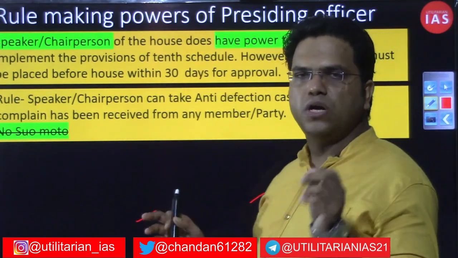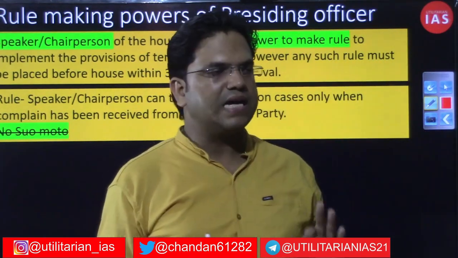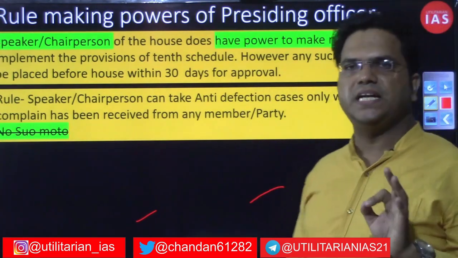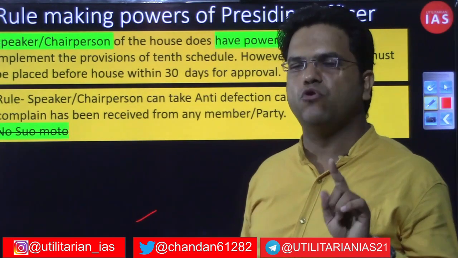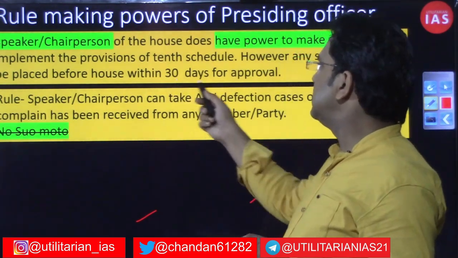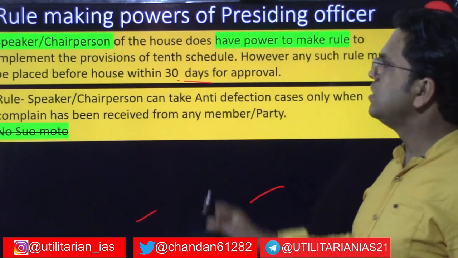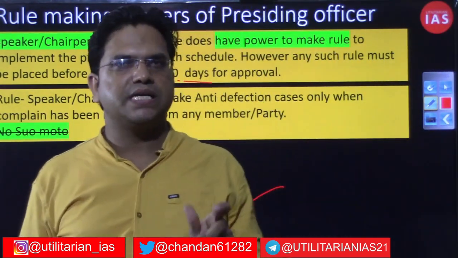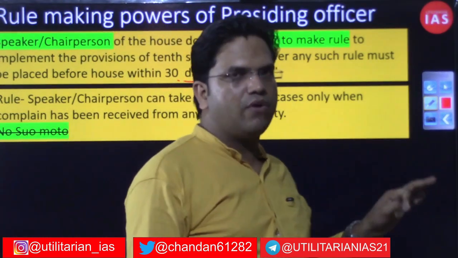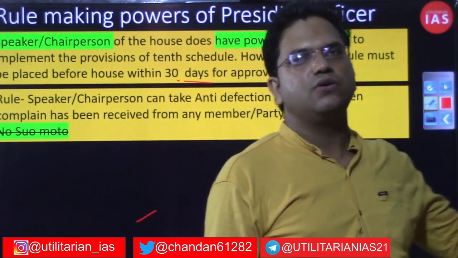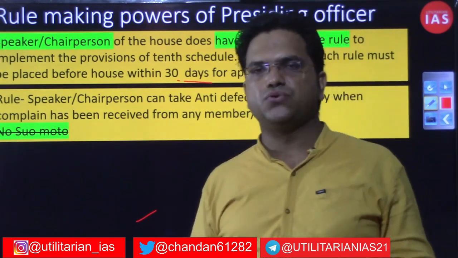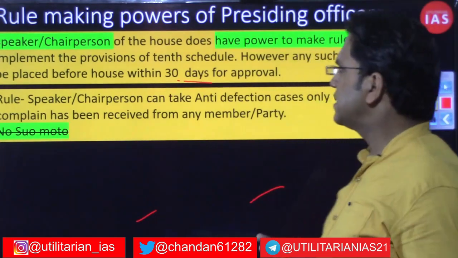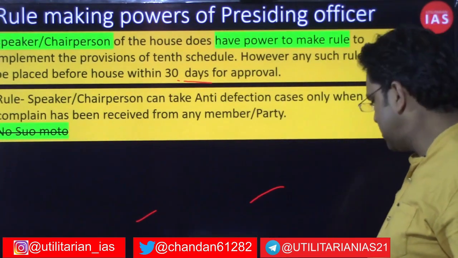However, whatever rule the speaker or the presiding officer has made to be followed for anti-defection needs to be approved by that particular house within 30 days, right. So, I hope the rule-making power in regard to anti-defection resides with the presiding officer of that house. However, whatever rule the presiding officer has made needs to have the approval of the house within 30 days, right. I hope you have clarity on that point. So, that is the rule-making part.